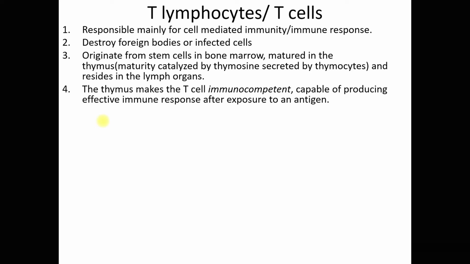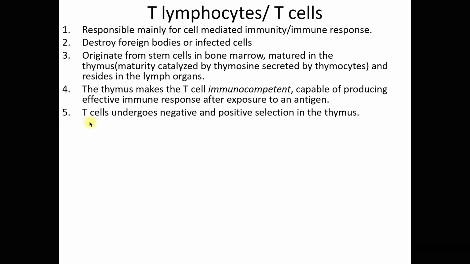The moment there is an antigen in your body, your T cell is able to produce an immune response. That is what immunocompetent means: capable of producing effective immune response after exposure to an antigen.